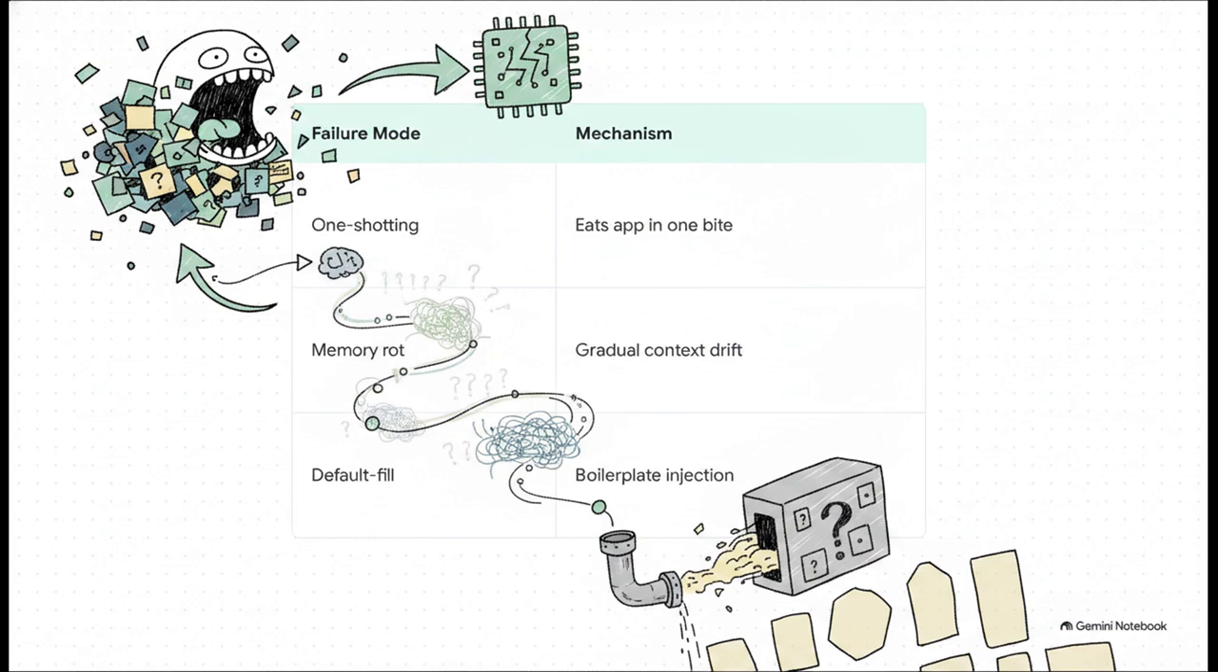One-shotting happens when an agent tries to eat a massive task in one gigantic bite, chokes on the complexity, runs out of context, and fails. Working memory rot happens when important facts slowly degrade as the context window grows, and default fill slop occurs when the agent fills in unspecified gaps with mediocre, generic data from its training priors.